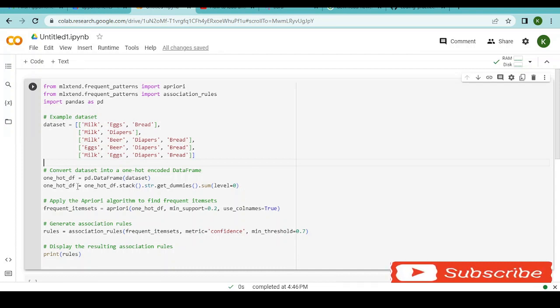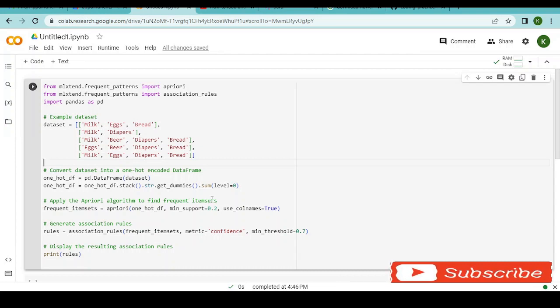To create our one-hot encoding, we create a variable known as one_hot_df, then we say pd.DataFrame and pass in our data set. Then we take our one-hot encoding that we have put here, and we stack it to make sure that these transactions, rather than appearing as an array, appear as a stacked data structure. So we say one_hot_df is equal to one_hot_df.stack. We use the method known as stack to put them in the form of a data structure.